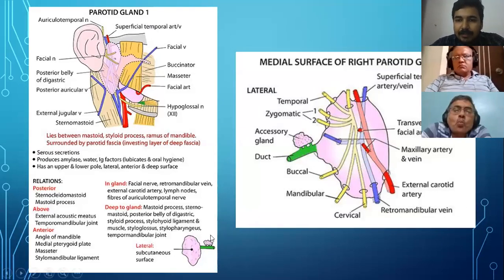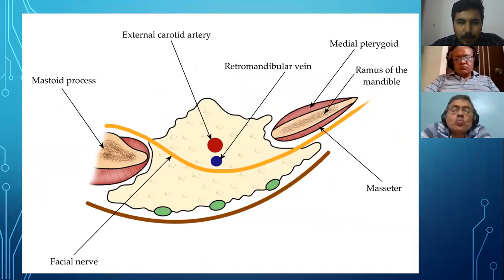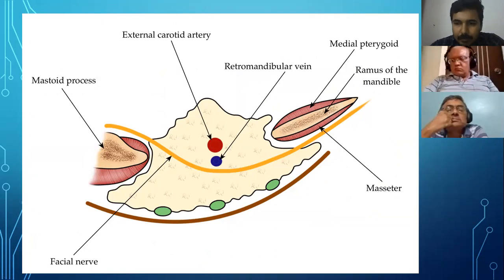The facial nerve and its branches are intraglandular and a very important structure during the surgery. The branches are temporal, zygomatic, buccal, mandibular, and cervical. The relationship of artery, nerve, and vein is seen here. From superficial to deep, the nerve is most superficial, then the retromandibular vein, then the external carotid artery. The part that lies superficial to the facial nerve is the superficial parotid gland. The part that lies deep to the facial nerve is the deep parotid gland.